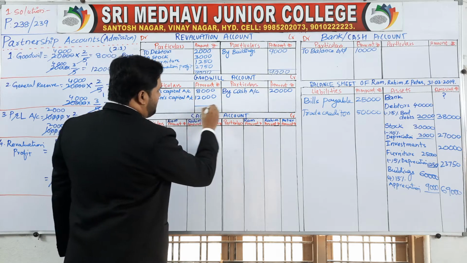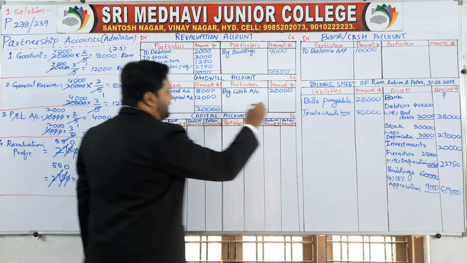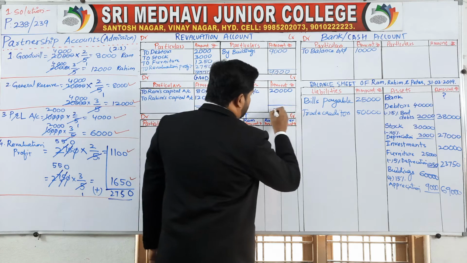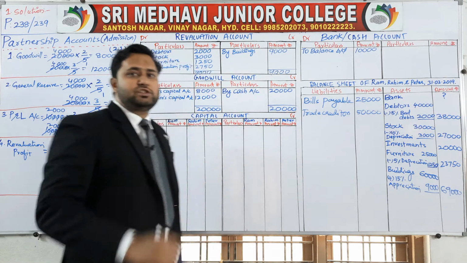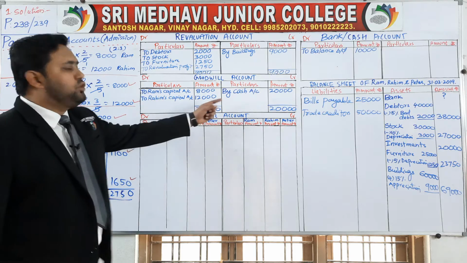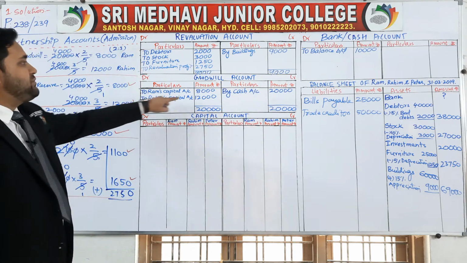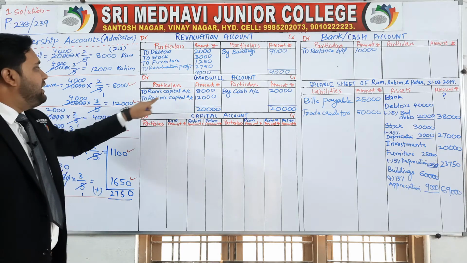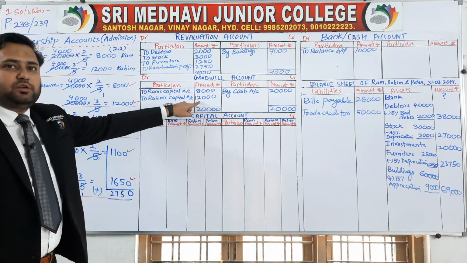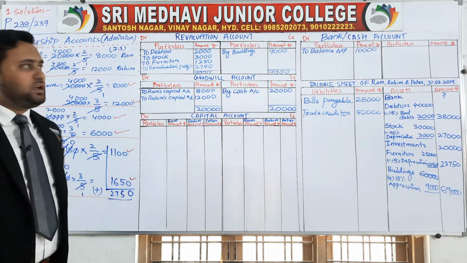Now total 20,000. This is how you need to distribute the goodwill to partners. Goodwill in cash by cash account 20,000 to Ram's capital account, which means goodwill 8,000 rupees goodwill given to Ram and 12,000 goodwill is given to Rahim. So to Rahim's capital account 12,000.